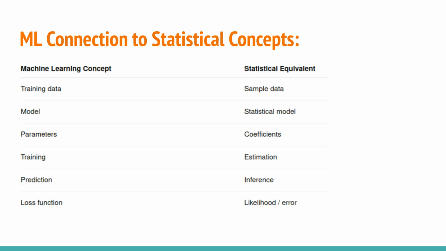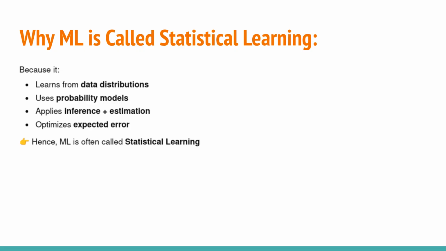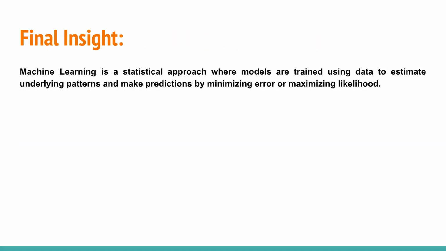For example, training data in ML is the statistical equivalent of sample data, and an ML model is a, quote, statistical model. ML is often called statistical learning because it learns from data distributions, uses probability models, and applies inference and estimation. It also optimizes the expected error. The final insight is that machine learning is a statistical approach. Models are trained using data to estimate underlying patterns and make predictions by minimizing error or maximizing likelihood.